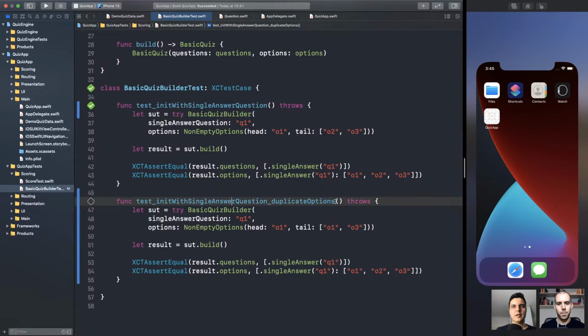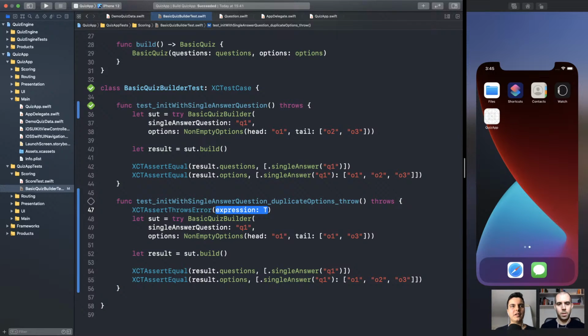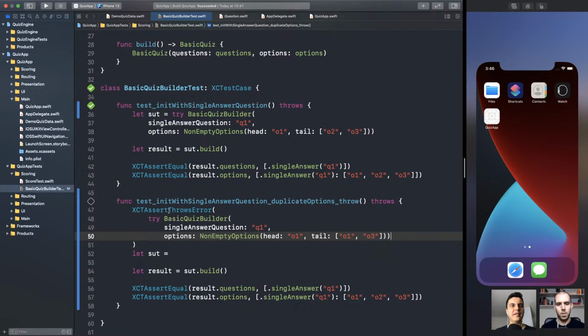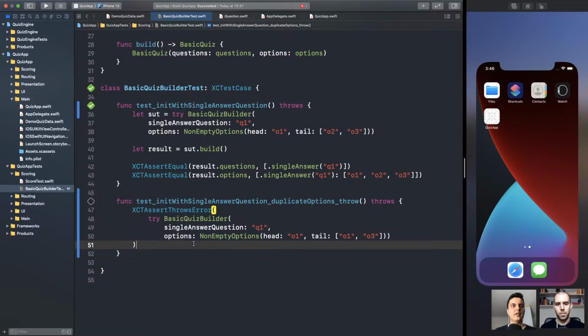Now, let's change here the test. When we have a duplicate option, we want to throw. But if it throws, it's going to fail. Actually, we want it to fail if it doesn't throw. Make sense? So we can use the assert throws error. If it doesn't throw, it will fail. And we can perform the operation within the assert throws error helper, like this. Make sense? So we don't need any of this.